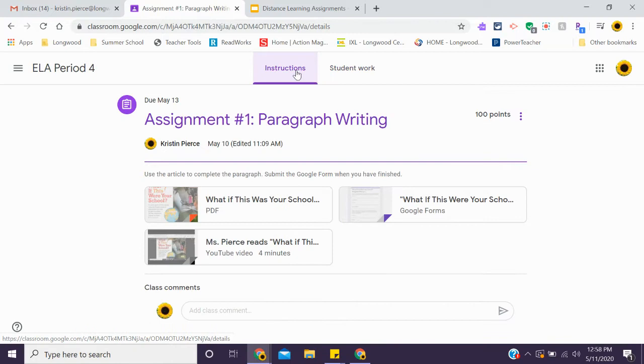If you click on instructions, it gives you all of the links that you will need. The directions say, use the article to complete the paragraph. Submit to Google Form when you have finished. Right here is your Google Form assignment. To the left of it is the PDF of your article, which you will need for this assignment. Or you can also use my YouTube video where I read the article to you. So let's open up our Google Form.